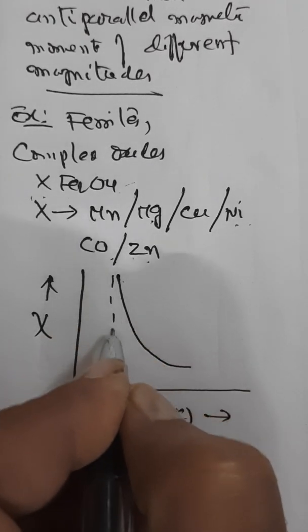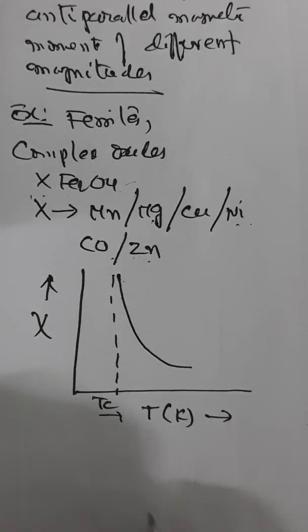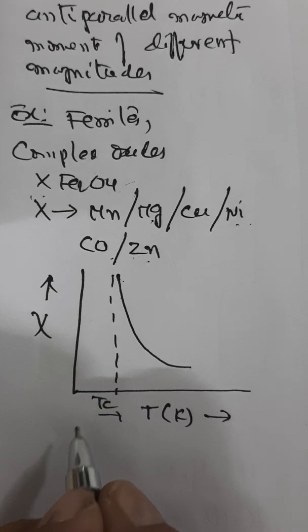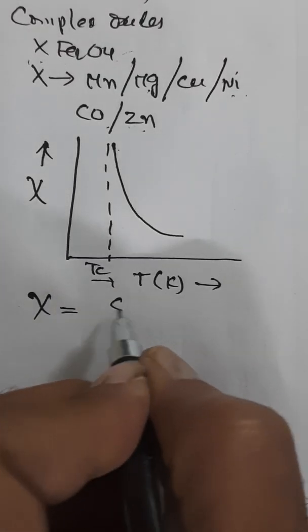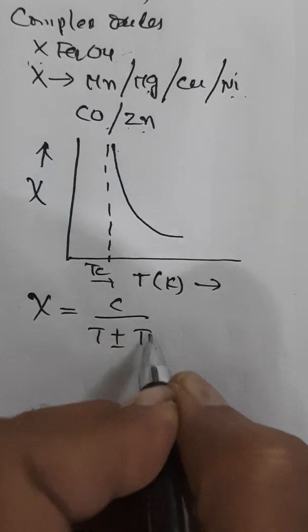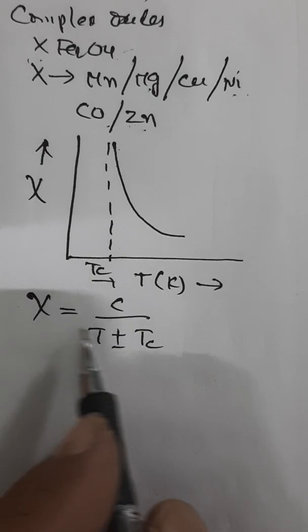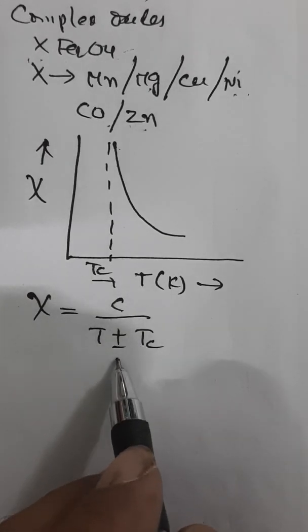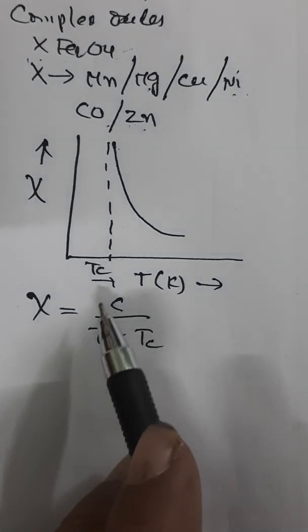Now this temperature is the Curie temperature, maximum. That means same formula, Curie-Weiss law, psi is equal to C by T plus or minus Tc. C is the Curie constant as usual and Tc is the Curie temperature. This is how ferrimagnetic substances are classified.